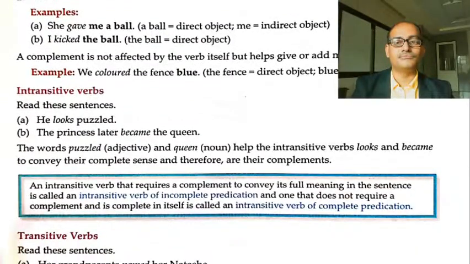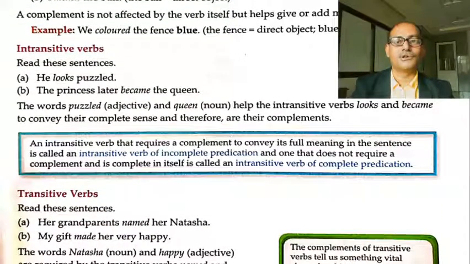Now, intransitive verbs. What are we discussing? We are discussing the verbs of complete predication and incomplete predication. So we discuss intransitive verbs which are of complete or incomplete predication. He looks puzzled. The princess later became the queen.